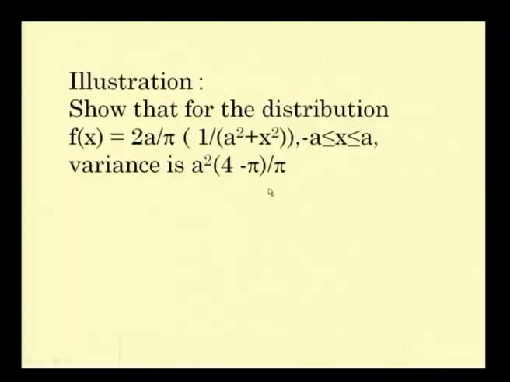The distribution is not mentioned as continuous or discrete. Seeing the limits, from minus a to a, the limits are continuous. Therefore, we assume the function is a PDF, probability density function, and the random variable concerned is a continuous random variable. So, we have to find the variance and show that it is equal to a square into (4 minus pi) by pi. Okay. We shall see how to do this problem.